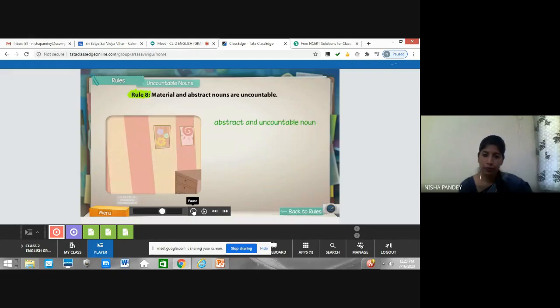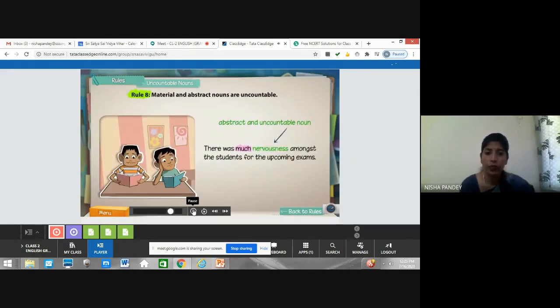Similarly, abstract nouns are uncountable. Here are nervousness, happiness, excitement. There was much nervousness amongst the students for upcoming exams. You must have seen you get nervous before exams, right? So how will you express that? You will express this with the word much. This is a specific word we use to express uncountable nouns. And nervousness is the thing that you cannot see anywhere. It's somewhere inside us, right? So it's an abstract noun, which is an uncountable noun as well. Okay.